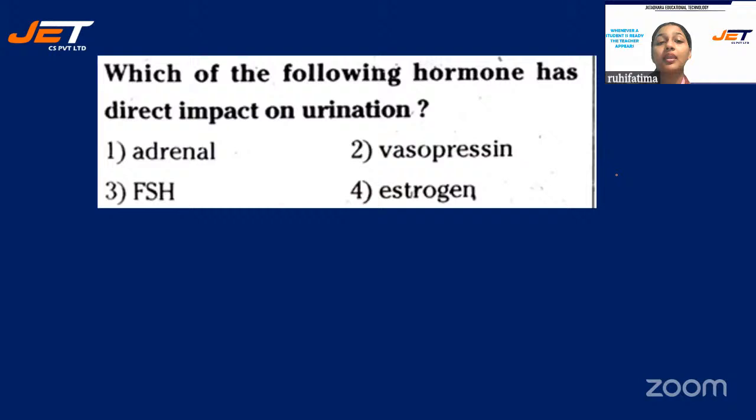Next question. Which of the following hormones has direct impact on urination? And your options are number 1, adrenal, number 2, vasopressin, number 3, FSH, that is follicle stimulating hormone, or number 4, estrogen. This we have discussed in the class itself, right? Yes, the correct answer will be option 2, vasopressin. Those who have opted option 2, they all are right.